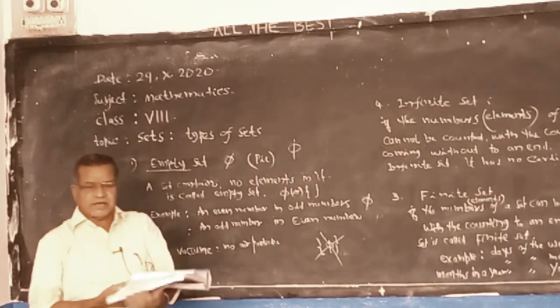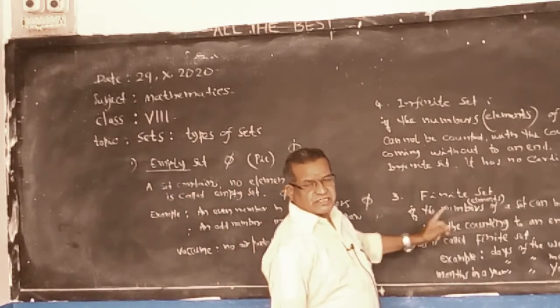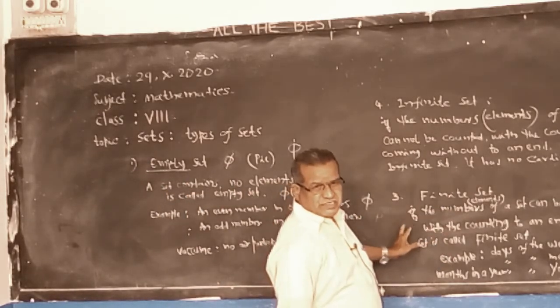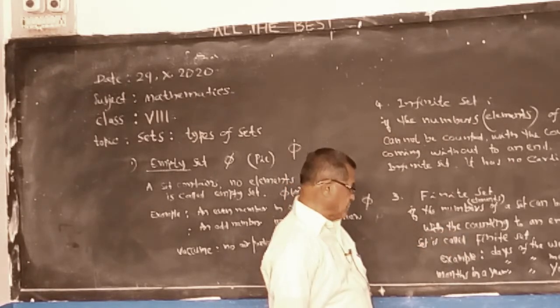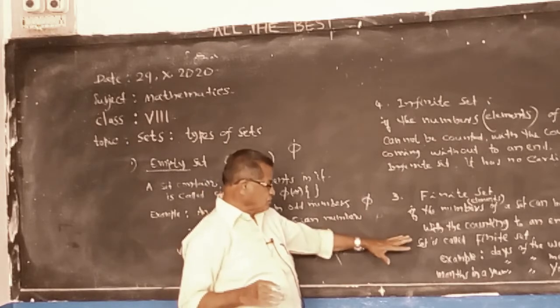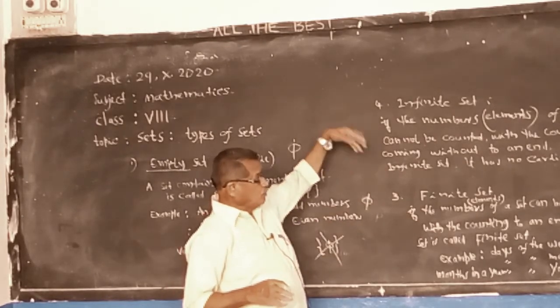We have cardinal numbers in a finite set: the days of the week 7, the months of the year 12, the days of the year 365. Like that. But we don't have it for an infinite set.